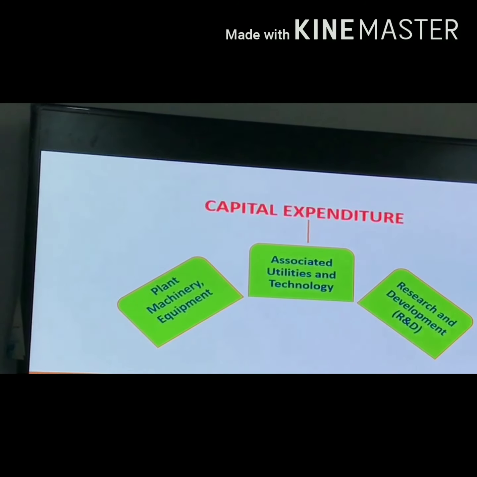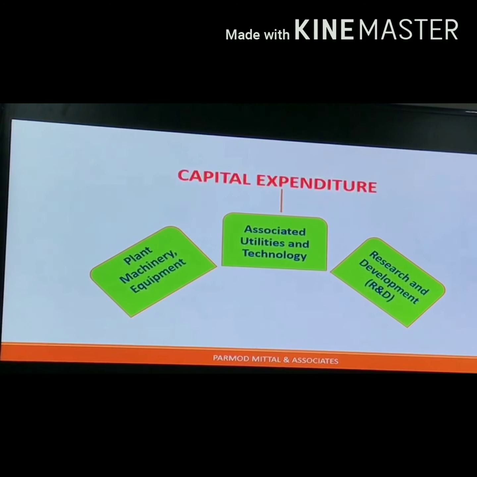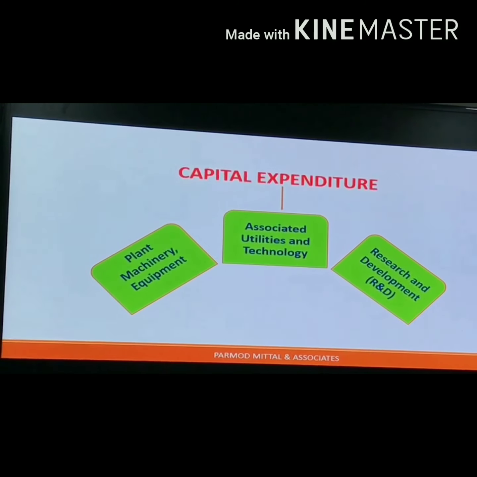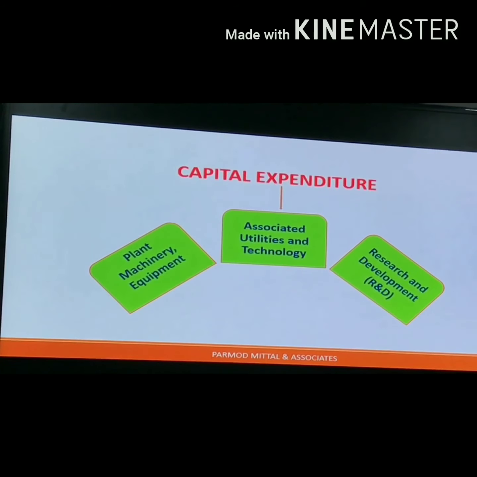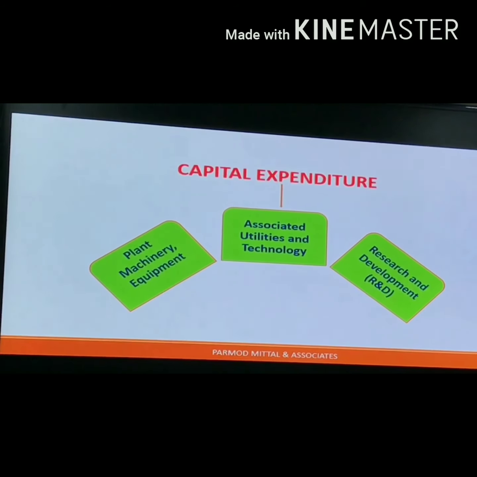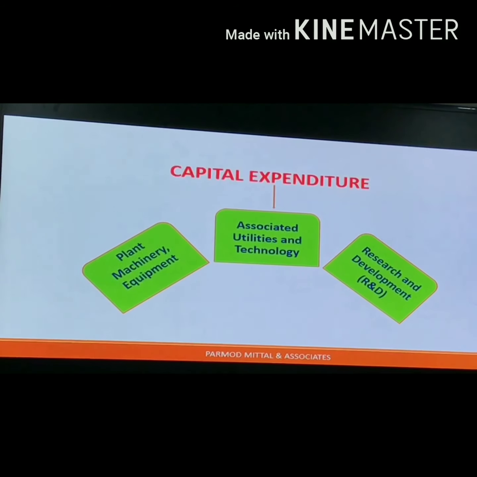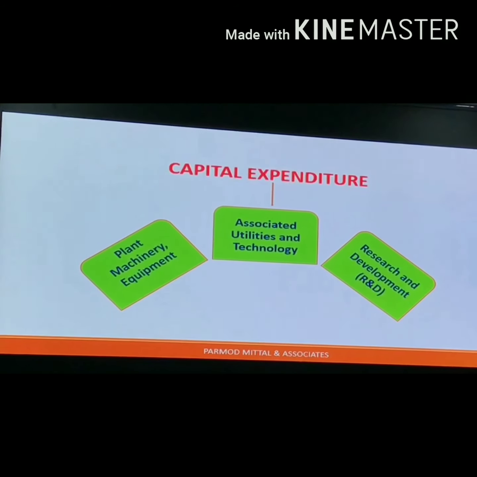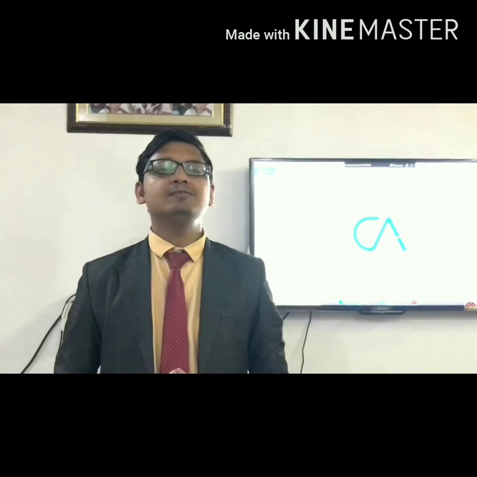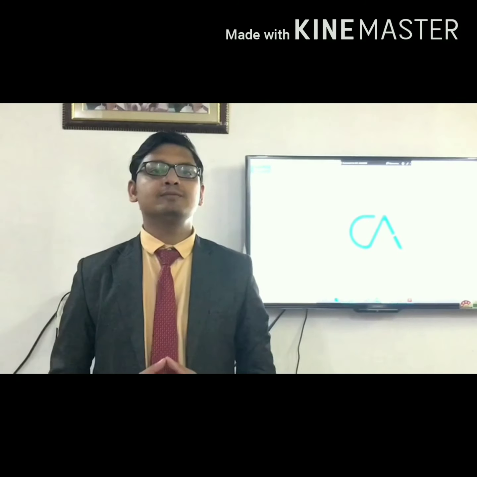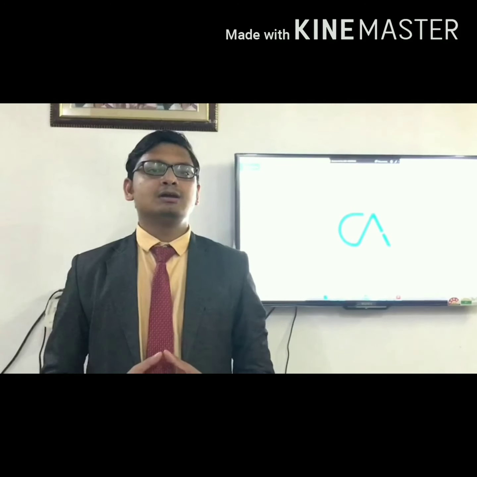Now friends, let's understand the meaning of capital expenditure which is given in the scheme itself. Capital expenditure includes the total amount spent on the following categories: plant, machinery, equipment, associated utilities and technologies, along with the amount spent on research and development work done for the purpose of manufacturing of electronic components and semiconductors. The tenure of this scheme will initially be 3 years from the date of notification, and the date of notification is 1st April 2020.